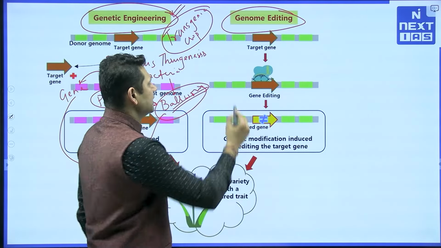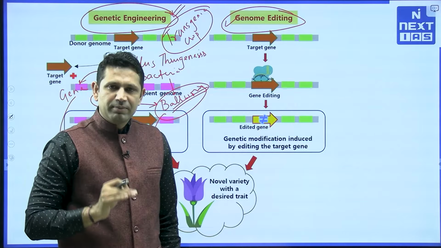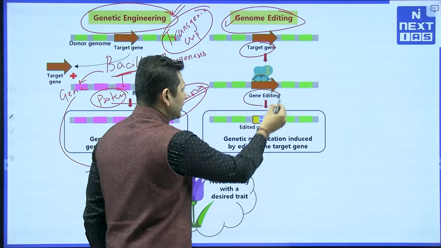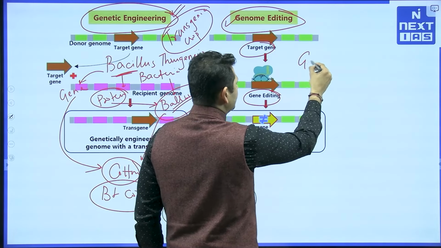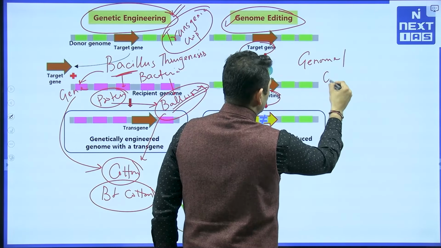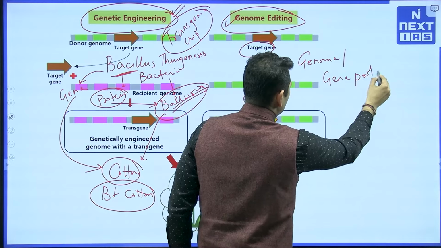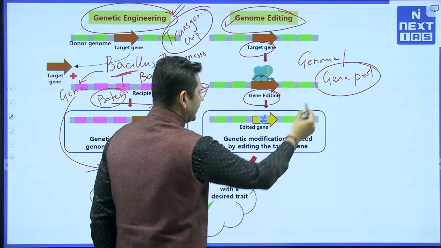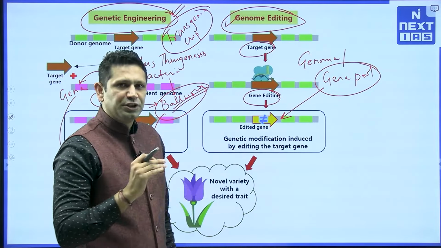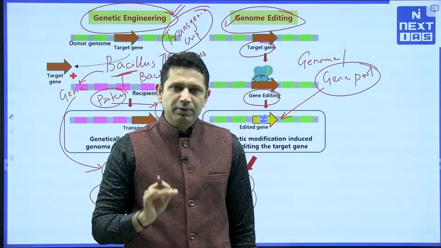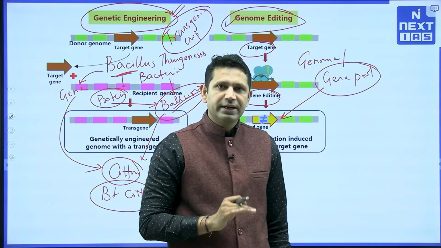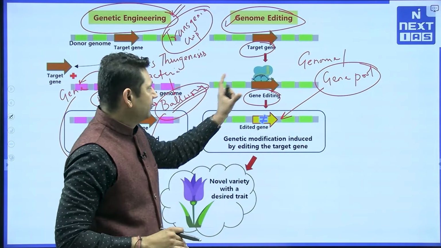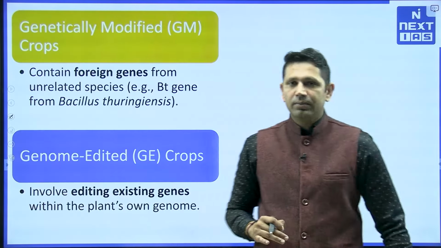Now second, we have genome editing. In genome editing, what will we do? We are going to find a targeted gene and we are going to edit it. From where will we edit? The whole genome or the gene pool will be seen, and from that the gene which is required will be taken and that will be edited in this genome edited plant. So in a genome edited crop, what we are doing is taking the gene from a related plant or related genome. So that is the difference between genome editing and genetic engineering.